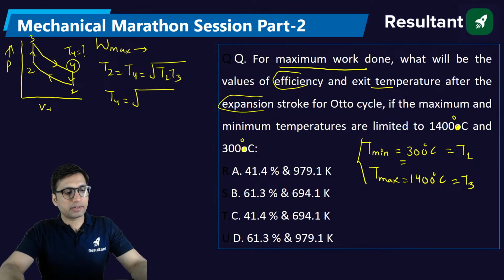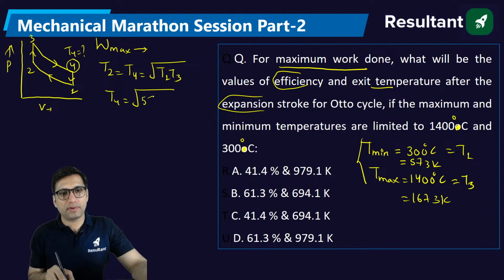Come on everyone, try to solve it. It's a very simple calculation. So this is 573 Kelvin and this is 1673 Kelvin. Now put this value 573 into 1673.